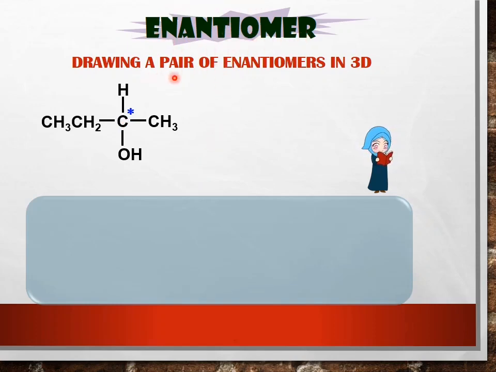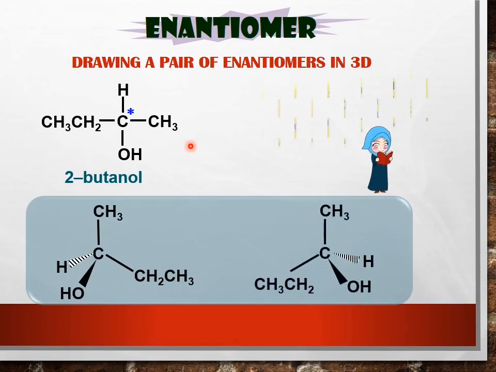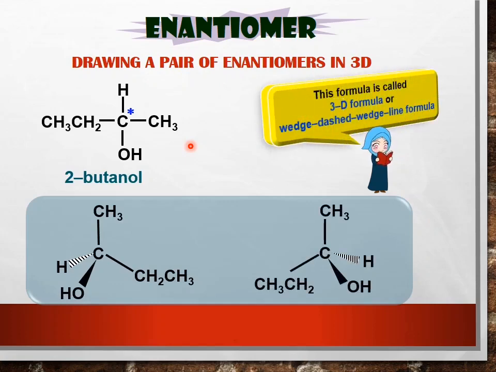So how to draw a pair of enantiomers in 3D? We need to draw it by using the formula called the 3D formula, or wedge-dash wedge-line formula, like this.